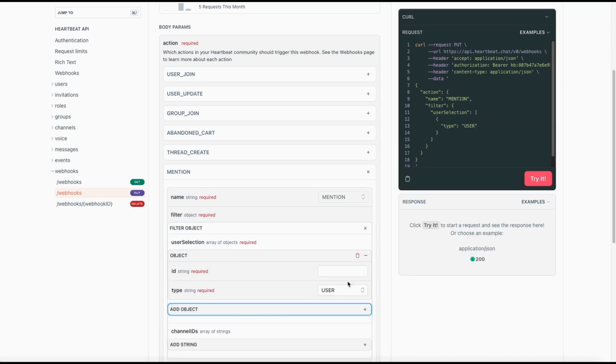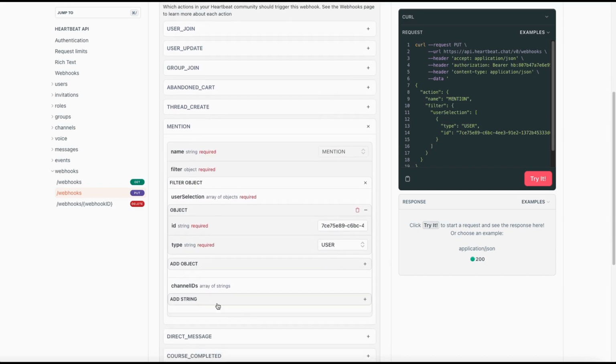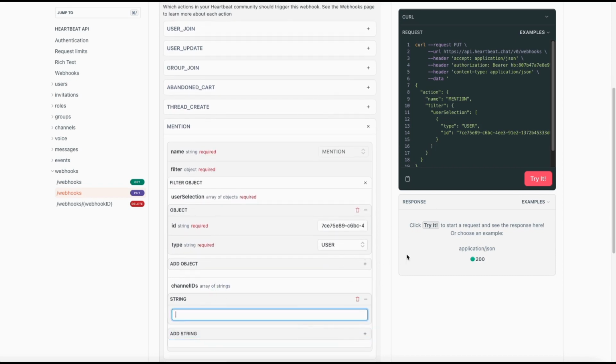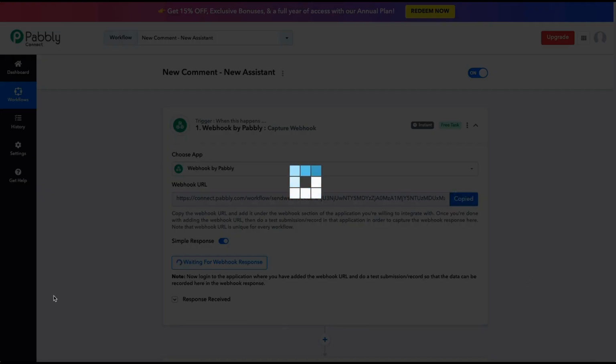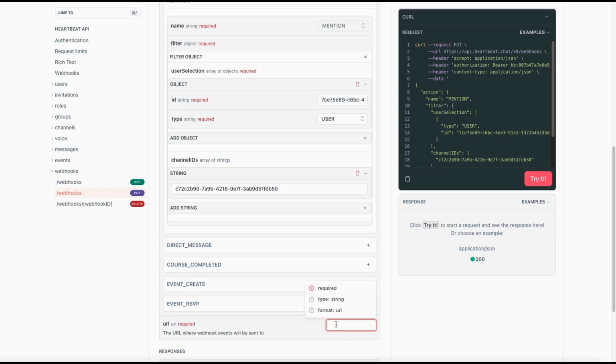So what user ID, type as user, so we need a user ID. Now, hopefully, again, you remembered and stored the user ID of the bot, the user that you've created in Heartbeat. I'm just going to copy it and paste it here. And then channel ID. I'm going to restrict all these mentions of this user only to the assistant channel that I've created, just to keep things organized. But again, see for your needs and what you need to build. And then I need to add the webhook URL. So going back into Pabbly, copying, and pasting it here. Done. Try it. Okay, so that webhook has been created.